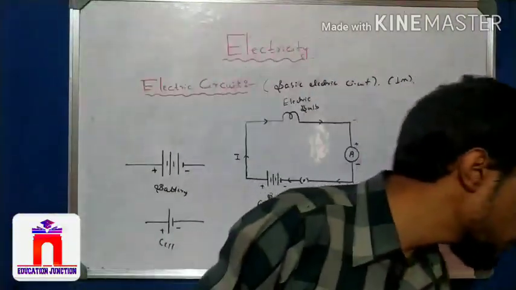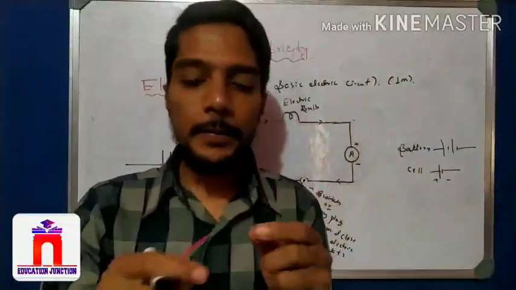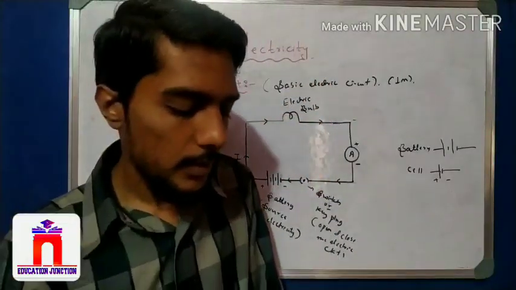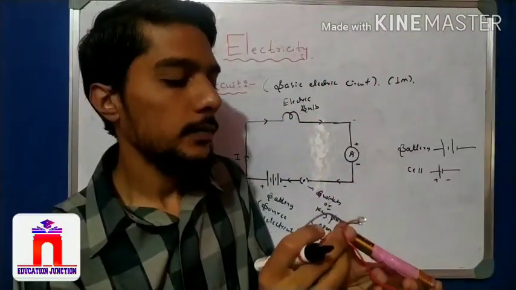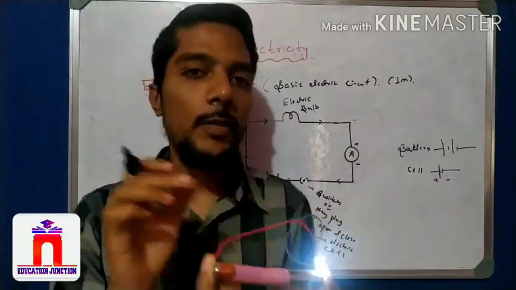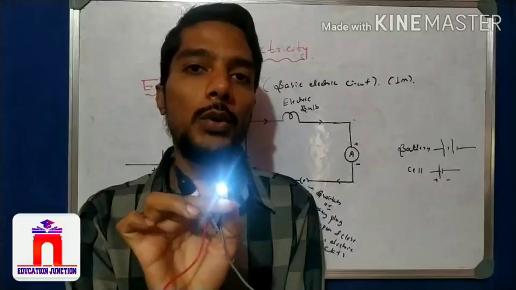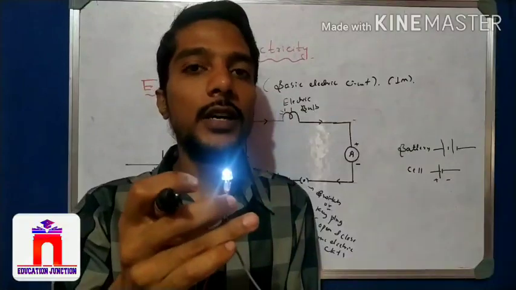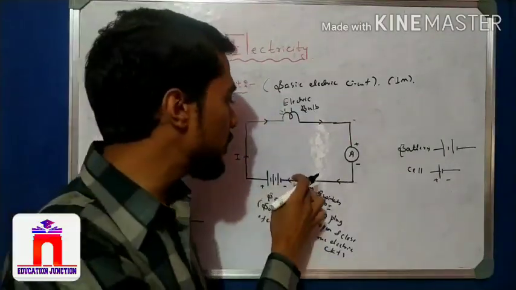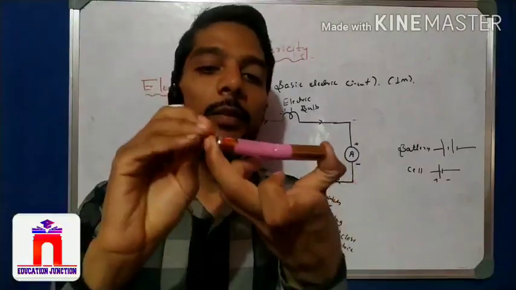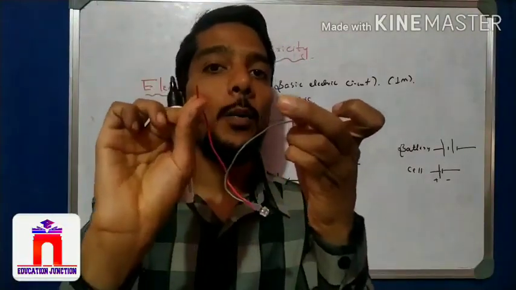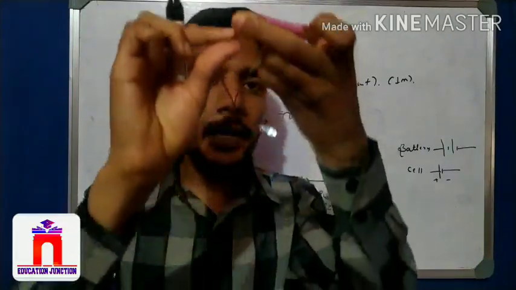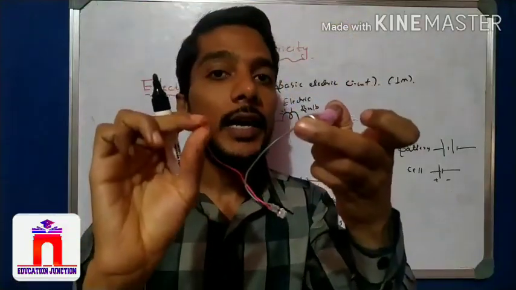See, I study about the closed and open circuit. This is the battery. Now I connect here the plus and the negative terminals. See, the bulb glows. If the bulb glows, what does it mean? The circuit is closed. If the switch is off, if I remove this wire, then the bulb does not glow because the circuit is now open. This experiment says that whenever we close the circuit, current flows. Whenever we open the circuit, current does not flow.